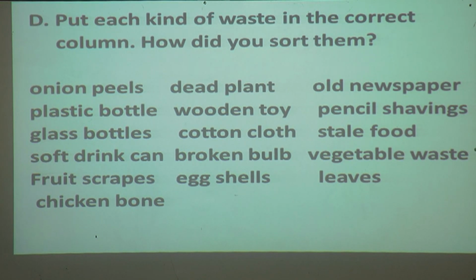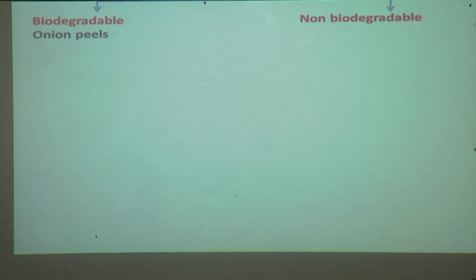These are some waste they have given. We have to sort them into the biodegradable waste and non-biodegradable waste. Biodegradable waste and non-biodegradable waste.